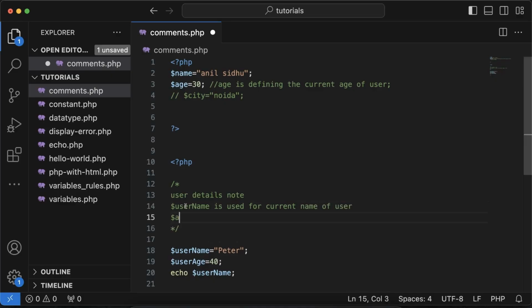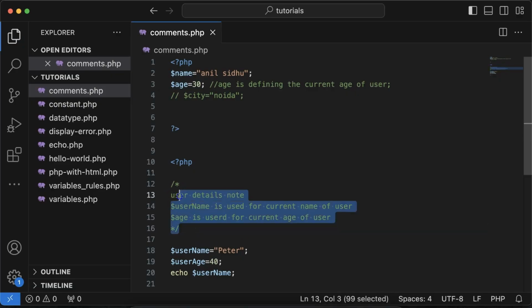You can also add another one, like the next variable, user age, is used for the current age of the user. So you understand, if you want to add a comment that has to do with multiple lines, you can do it with multiple line comments.